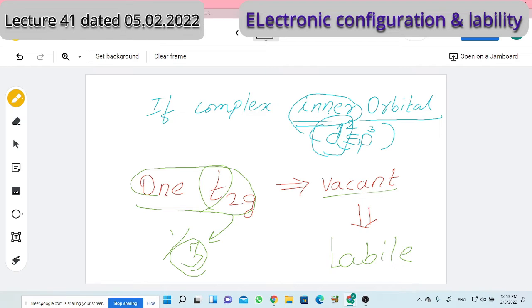Good. Now, what about inner orbital complexes? Here the hybridization is d2sp3. It is for what? Octahedral complex, coordination number 6.